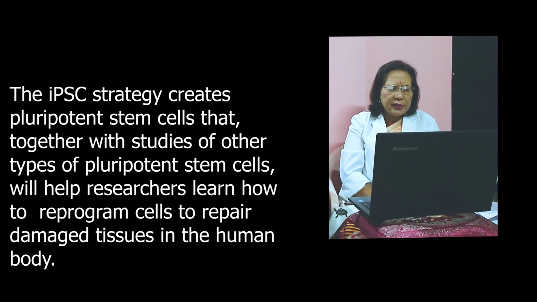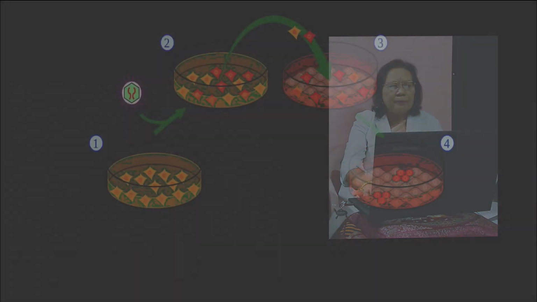So the iPSC strategy creates pluripotent stem cells that, together with studies of other types of pluripotent stem cells, will help researchers learn how to reprogram cells to repair damaged tissue in the human body.